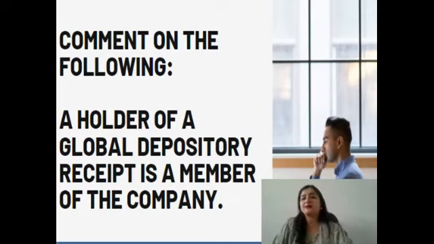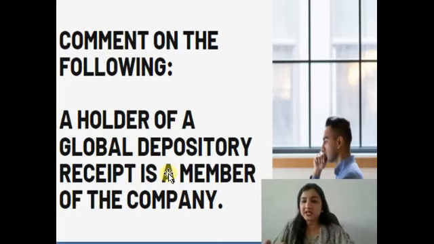Now I think most of my friends must have guessed the correct answer. This statement is false. A holder of GDR is not a member of the company. So you have completed your first task. Congratulations, you have identified that this statement is not true.